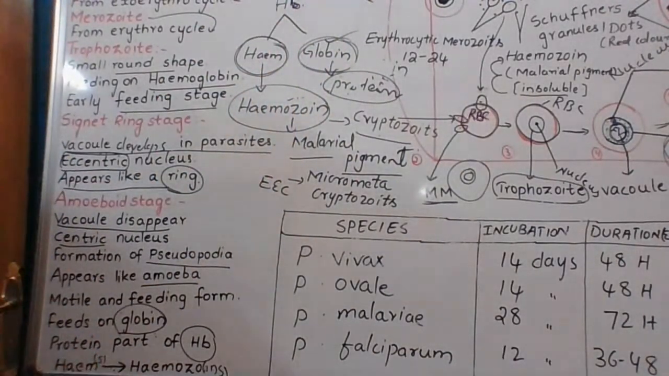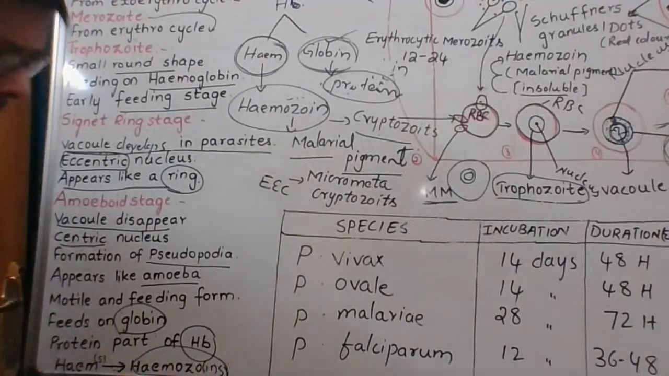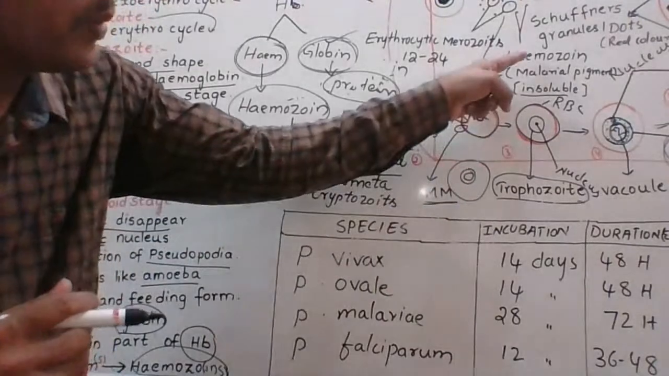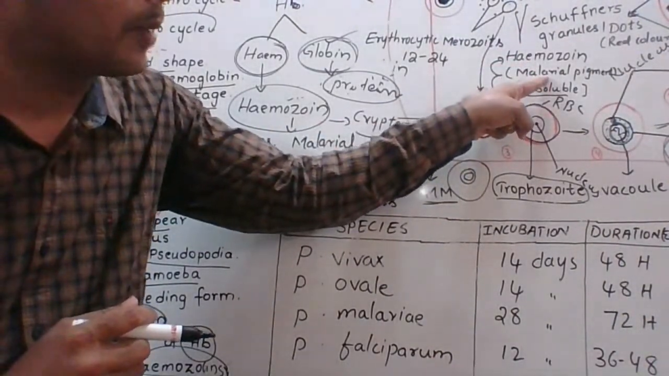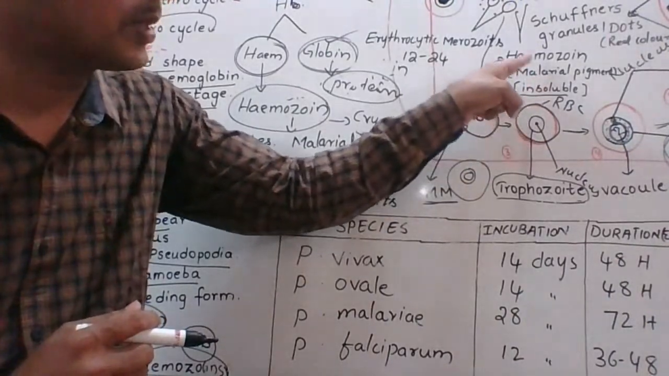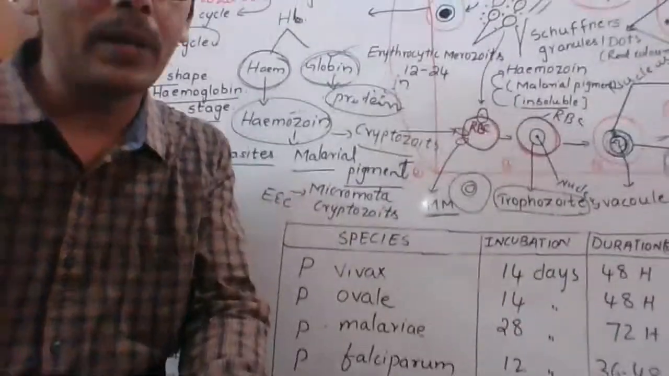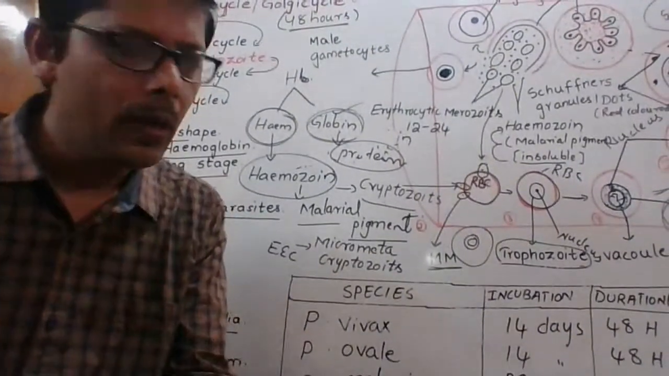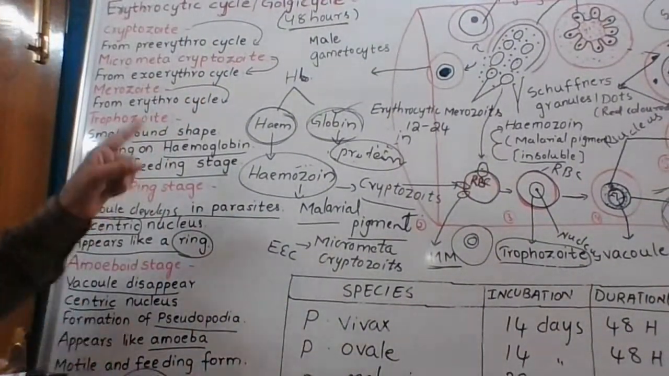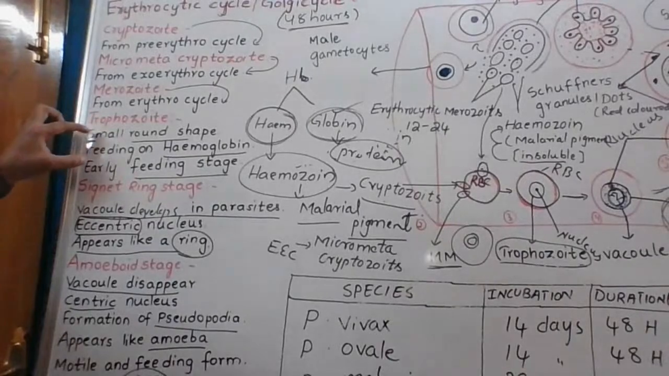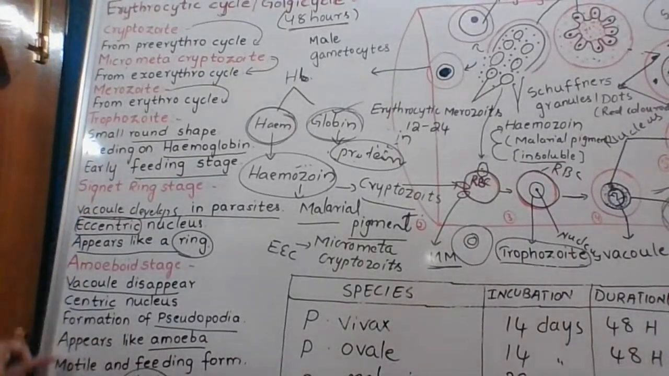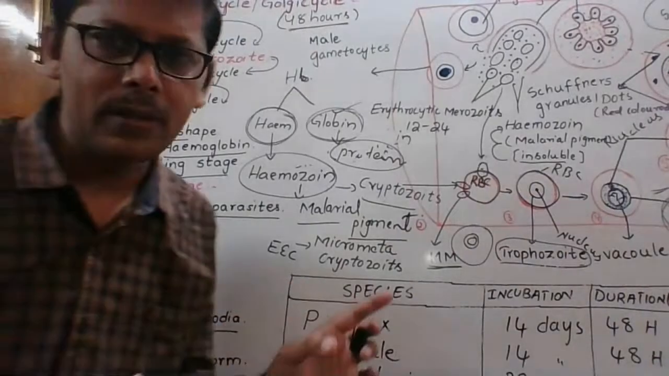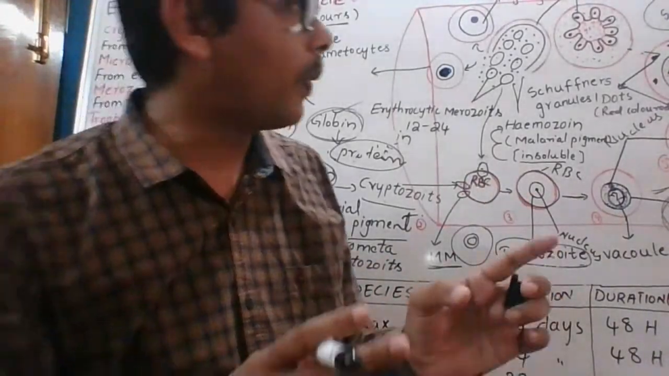Okay, here heme is not digested. The heme is converted to insoluble hemozoin. I told you that one here. Hemozoin is a malarial pigment. Insoluble. The heme is converted to hemozoin, which is called malarial pigment. Okay, those are the points related to trophozoite stage: 3 points, signet ring stage 3 points, then amoeboid stage, nearly 8 points I mentioned here. Okay, note down those all points.